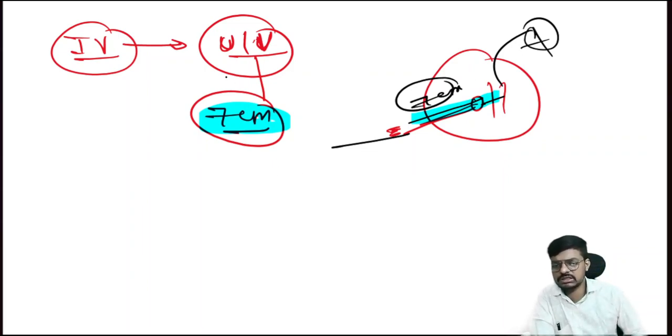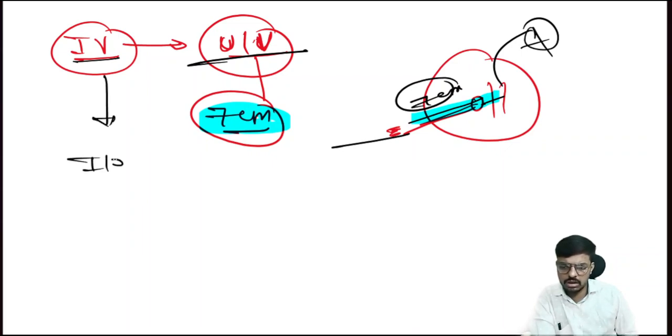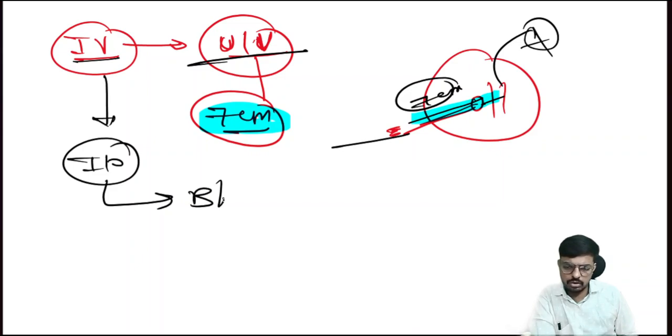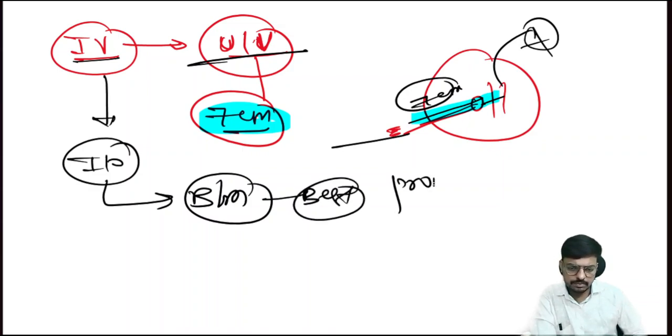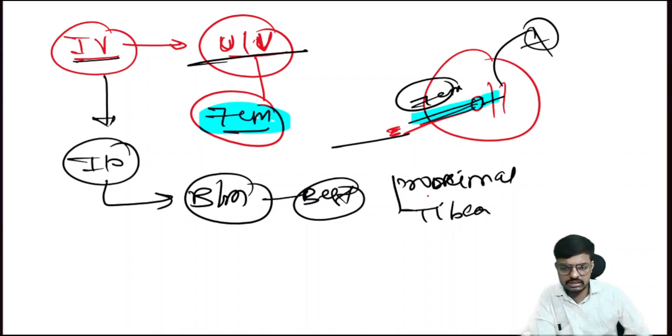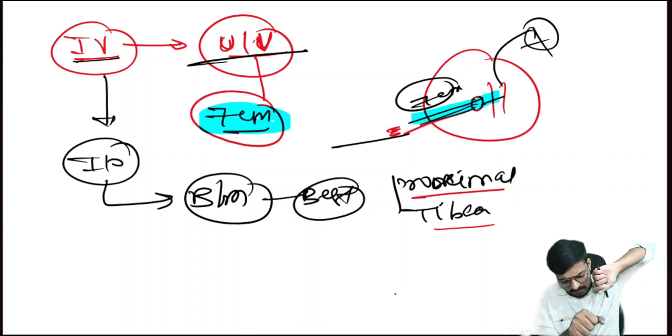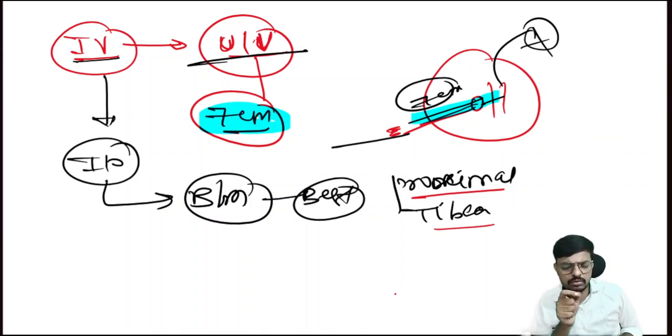That is the reason the best and most preferred route of administration of adrenaline in neonatal resuscitation is the umbilical vein, the IV route. If the IV route is not possible, go for the intraosseous route through the bone marrow. The best site for the intraosseous route is the proximal tibia. We have to push the needle with force, so the needle will go into the bone marrow, and we directly inject the epinephrine or adrenaline into the bone marrow.